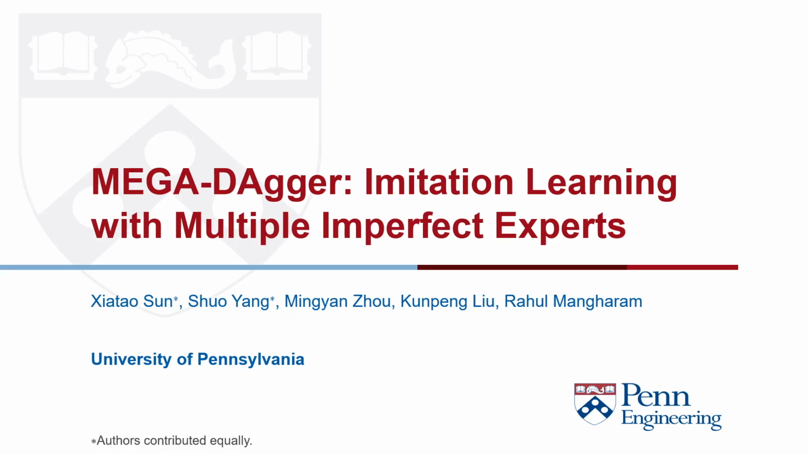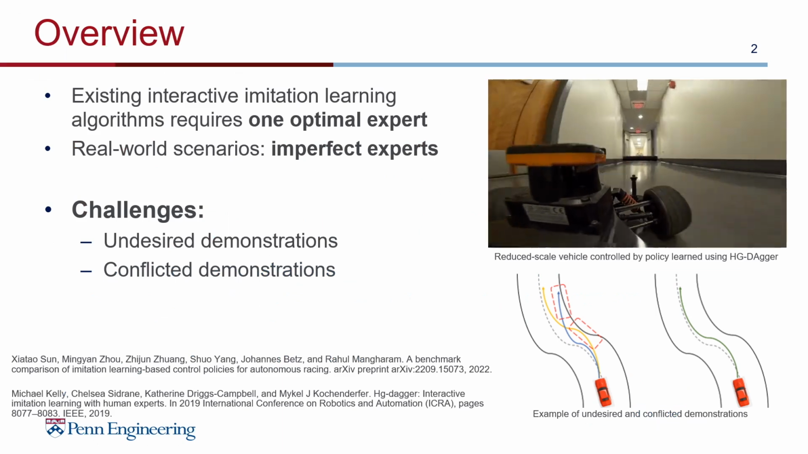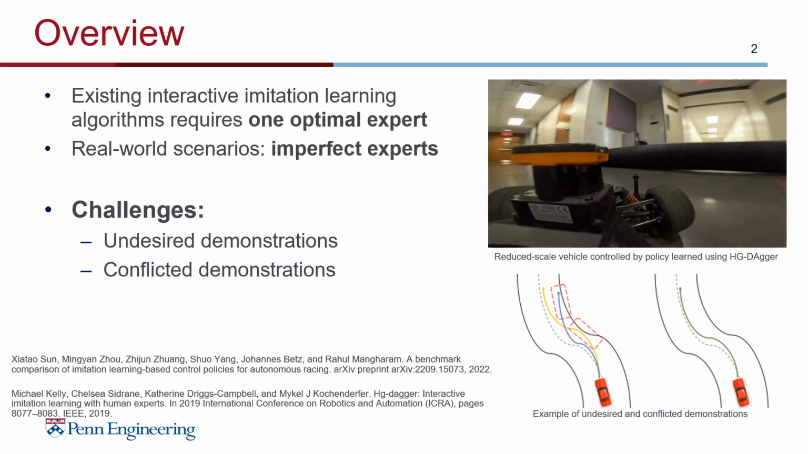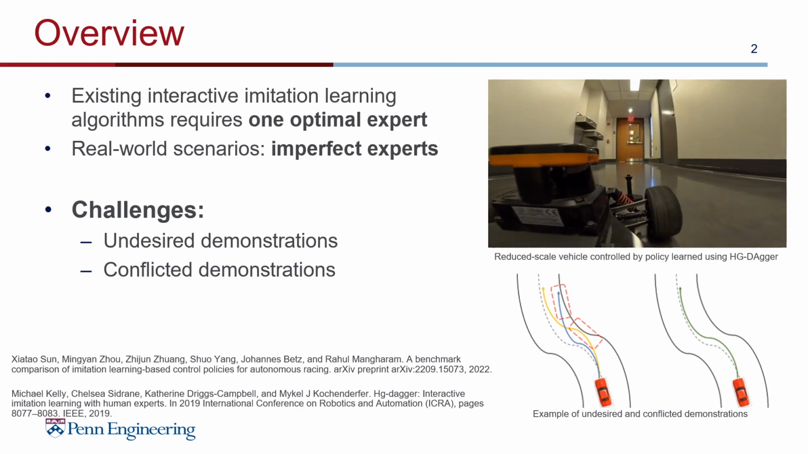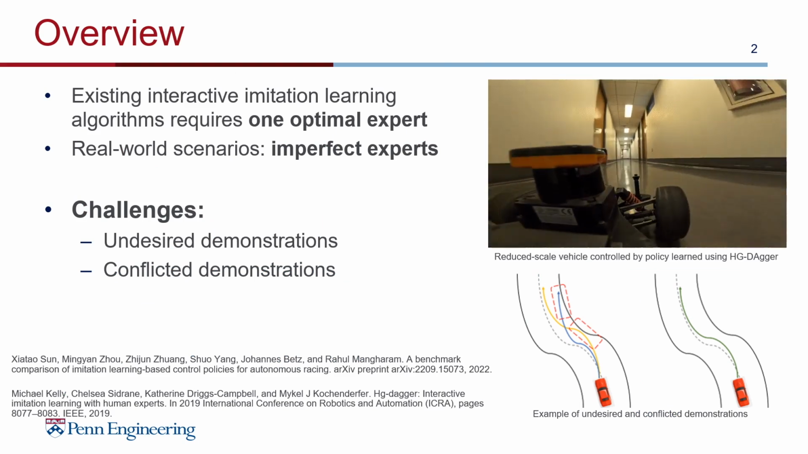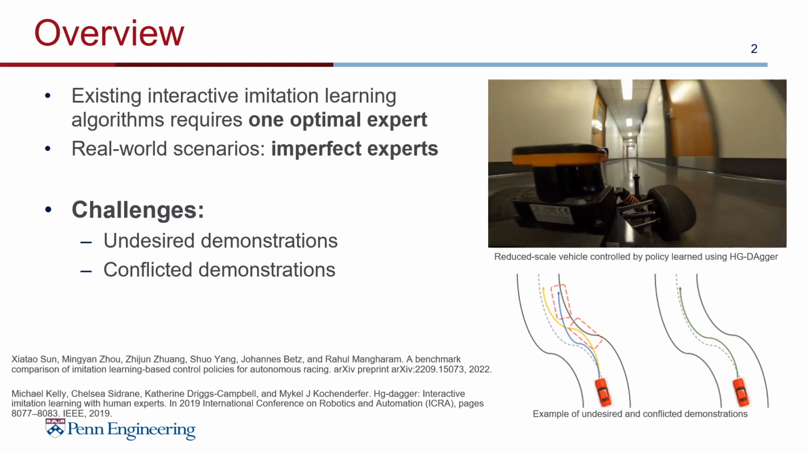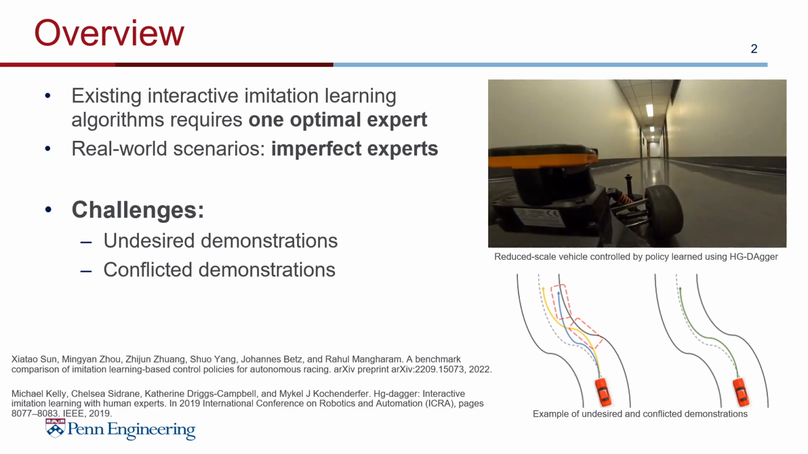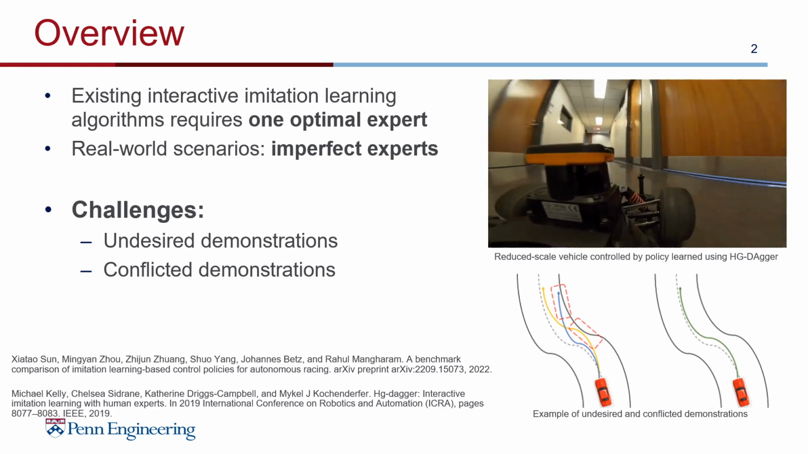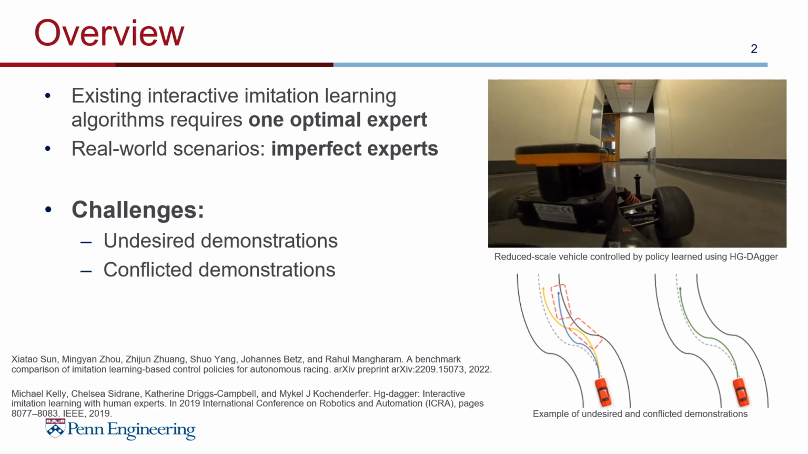In this work, we propose MEGA-DAgger, an imitation learning method for learning from multiple imperfect experts. Existing interactive imitation learning algorithms assume having access to a single optimal expert, whereas in real-world scenarios, we usually only have access to multiple imperfect experts.